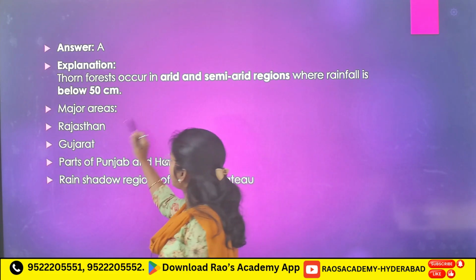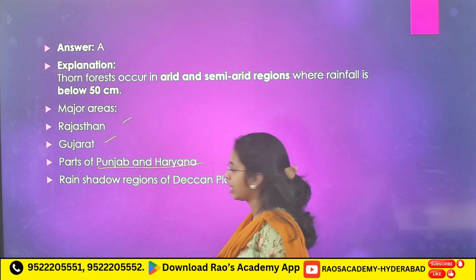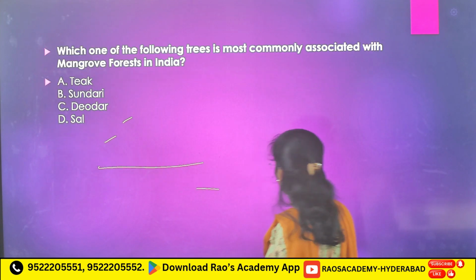Major areas: Rajasthan, Gujarat, parts of Punjab and Haryana, rain shadow region of Deccan Plateau.